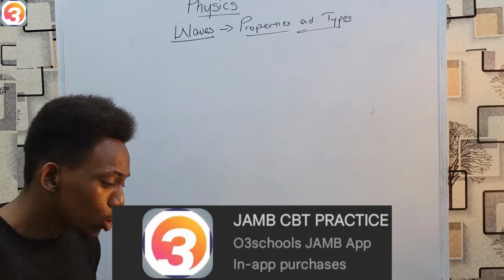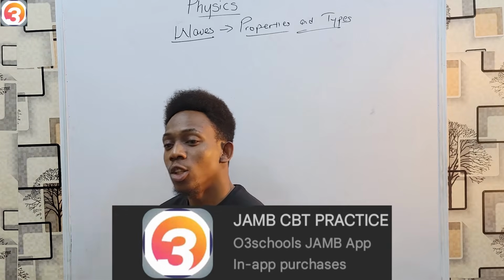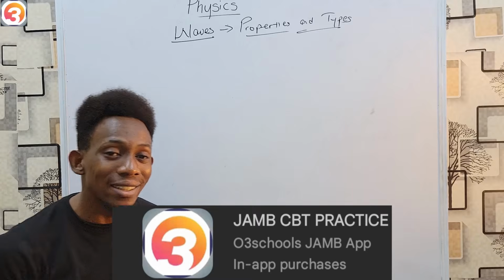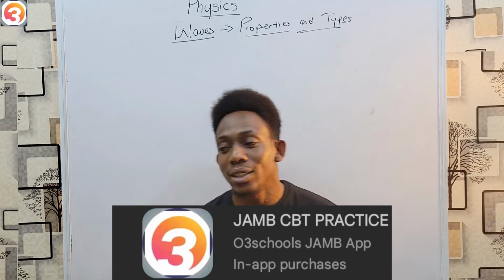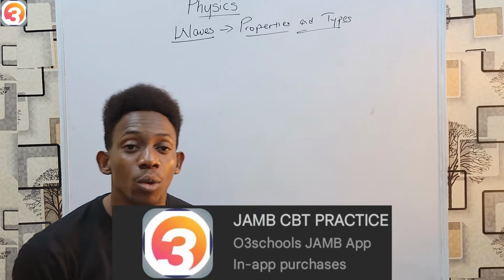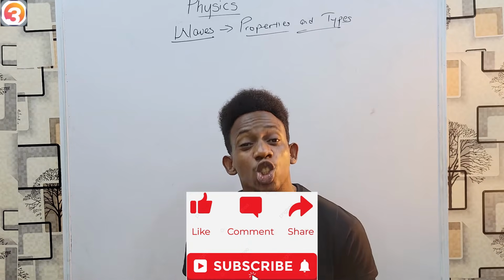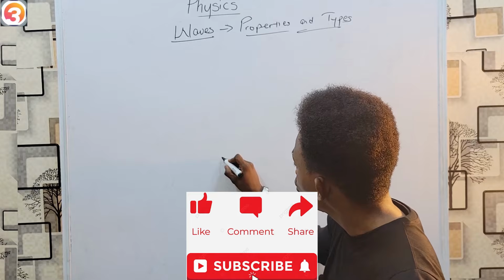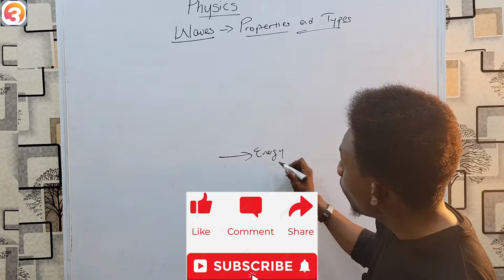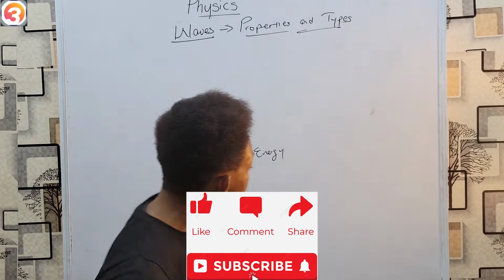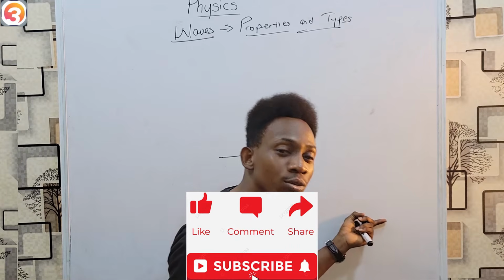Okay, now first of all, what is a wave? A wave is a disturbance which travels through a medium, propagating energy without causing a permanent displacement of the particles of that medium. Now, this might sound like grammar. What is a wave? Simply, in the simplest manner, you have a disturbance, a shake, if you will, that then moves through a medium, and as it moves, it is transferring energy. But what makes it special is that once it transfers this energy through the medium, it doesn't cause any permanent displacement of the particles of that medium.